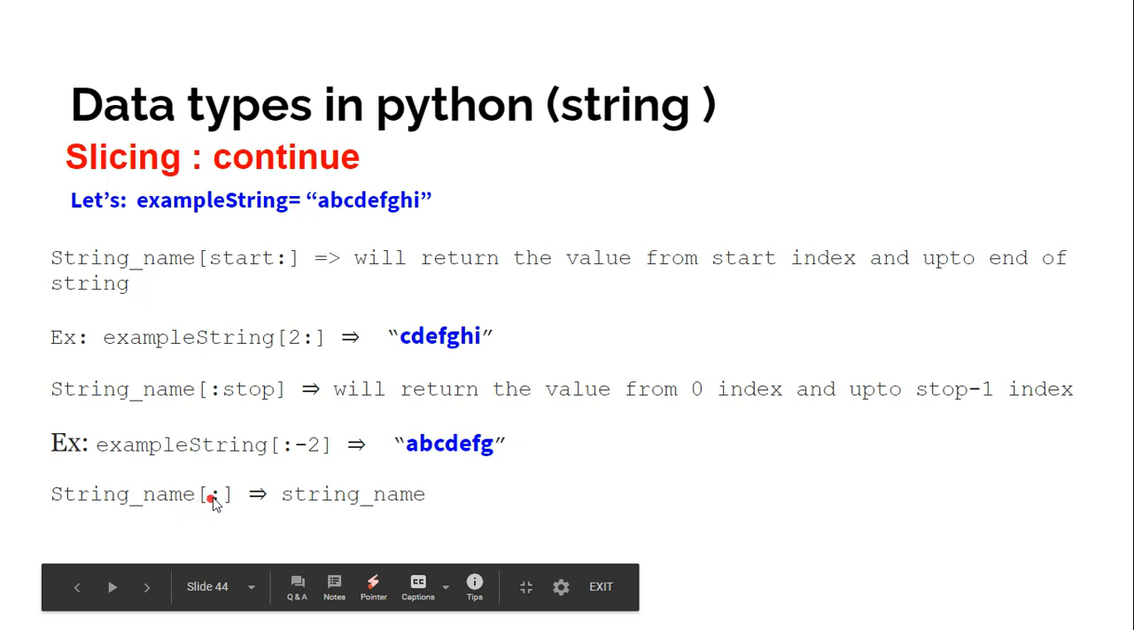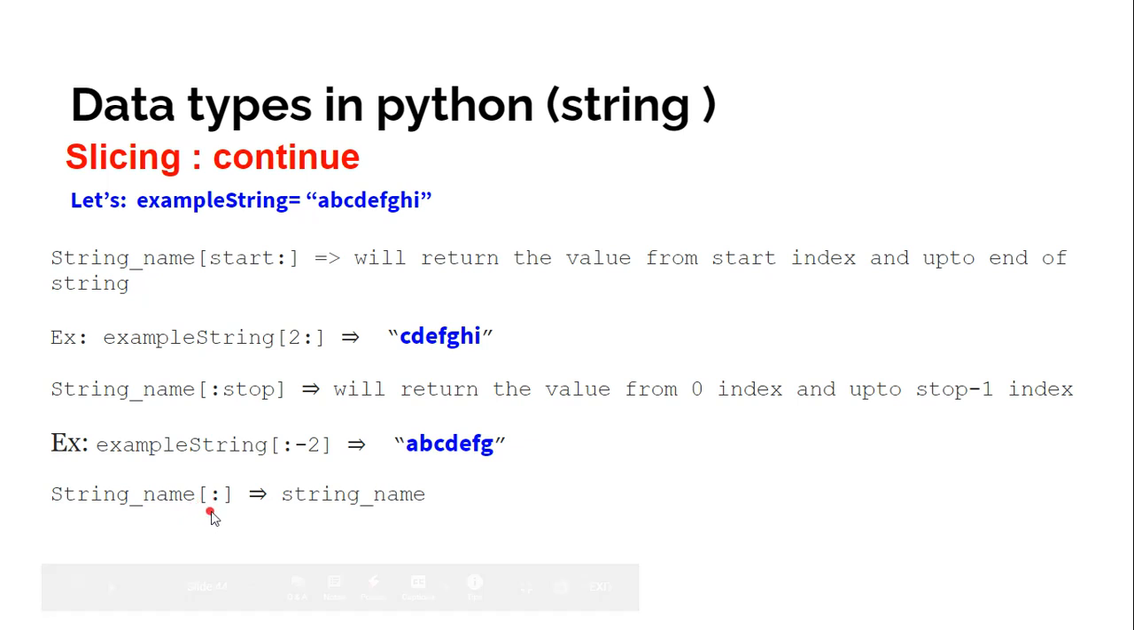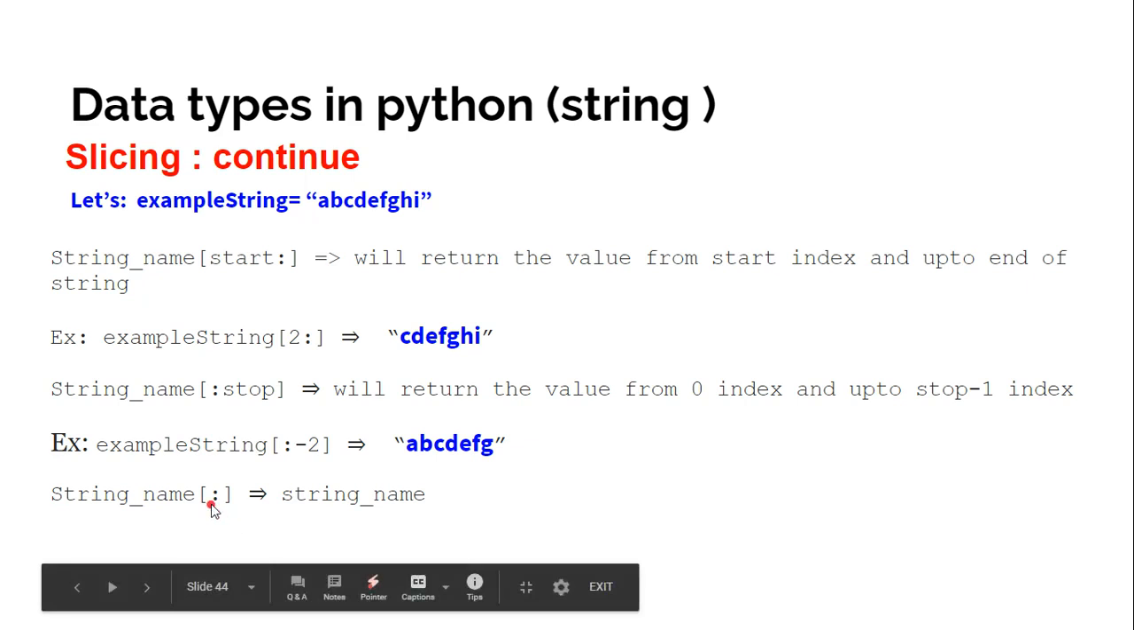Because if you are not passing the start value, it will consider start from the beginning. And if you are not passing the stop value, it means go up to the end. So beginning to end is what? The same string. Is it clear?